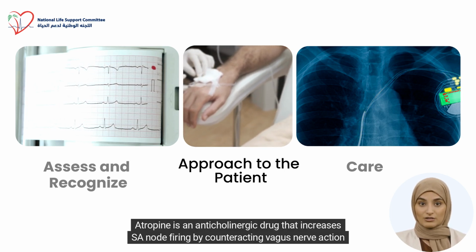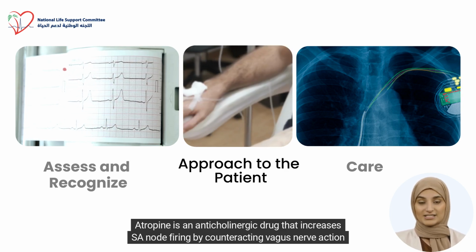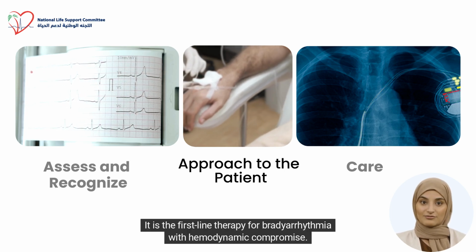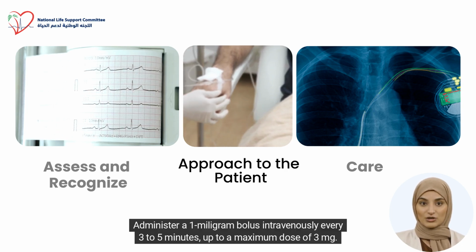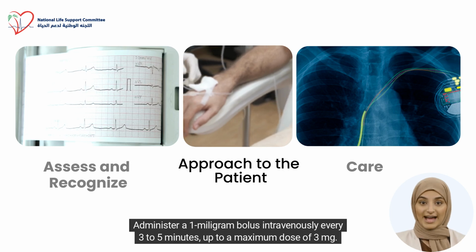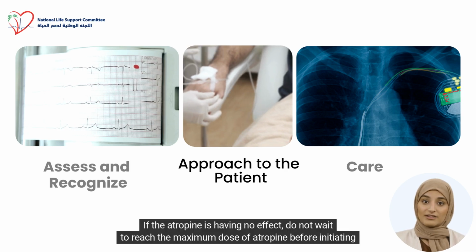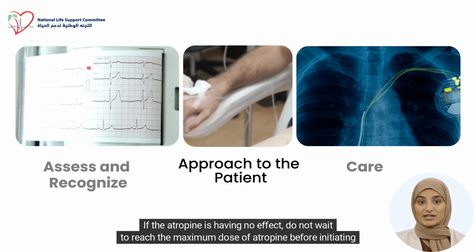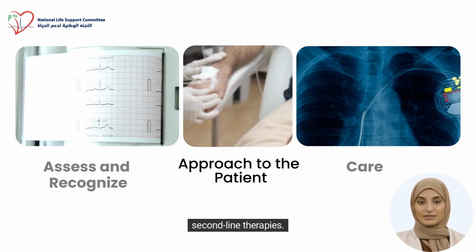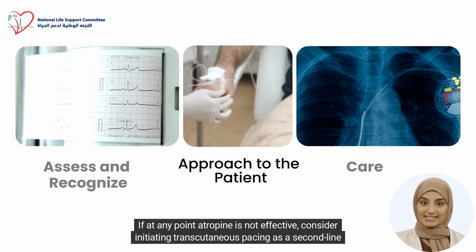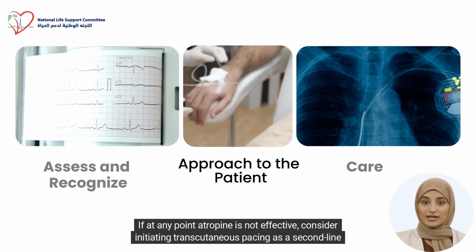Atropine is an anticholinergic drug that increases SA node firing by counteracting vagus nerve action to increase the heart rate. It is the first-line therapy for bradyarrhythmia with hemodynamic compromise. Administer a 1 mg bolus intravenously every 3 to 5 minutes, up to a maximum dose of 3 mg. If the atropine is having no effect, do not wait to reach the maximum dose of atropine before initiating second-line therapies. If at any point atropine is not effective, consider initiating transcutaneous pacing as a second-line therapy.